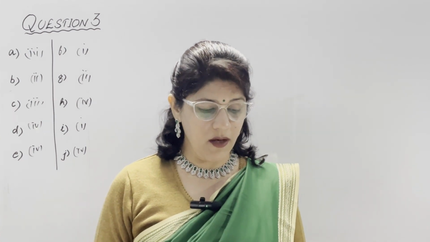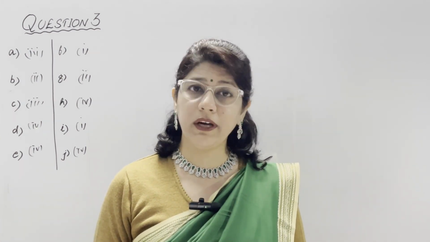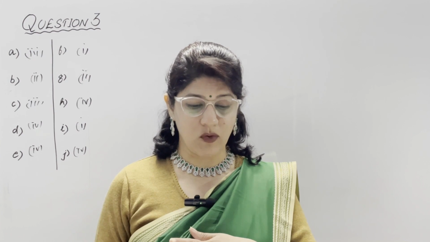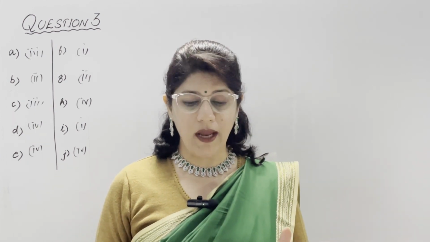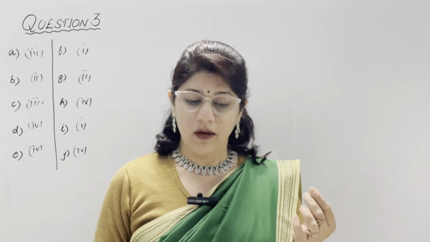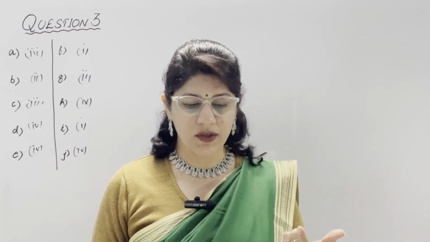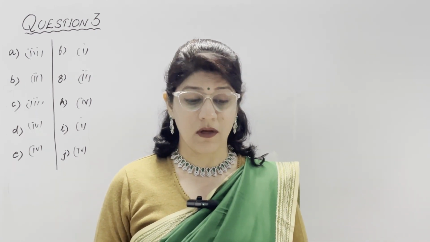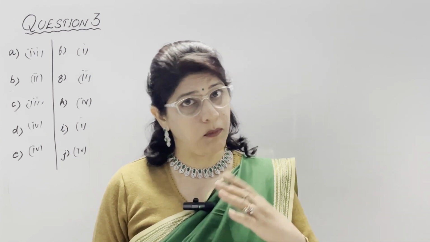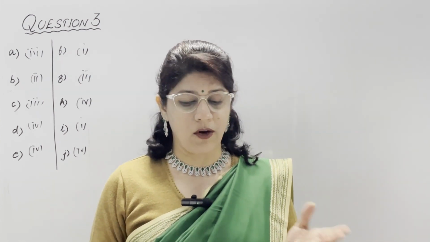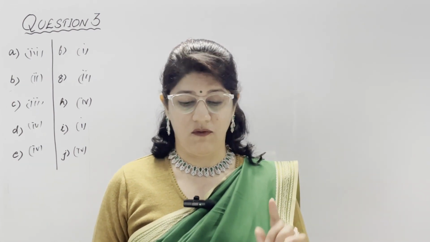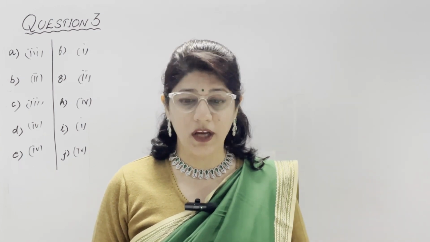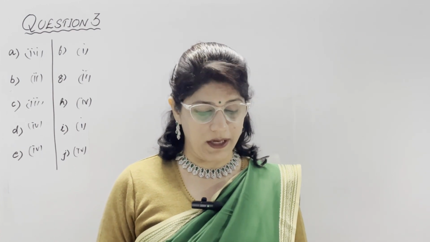In next part C, mention two similarities and also one difference between red soil and laterite soil. So for red soil and laterite soil, you need to make two columns. Two similarities in these two are: both have coarse texture, both are crumbly, friable, both are porous. These are all the similarities. Both are red in color because they have iron oxide in much quantity. The difference is laterite soil is acidic and red soil is rich in potash. This is the difference, only one difference.